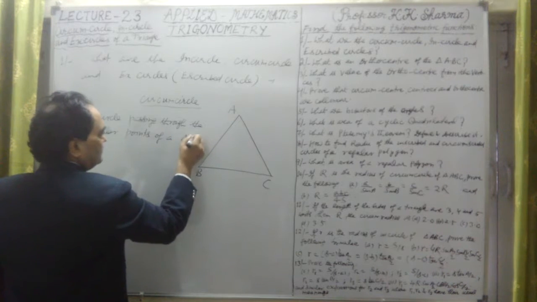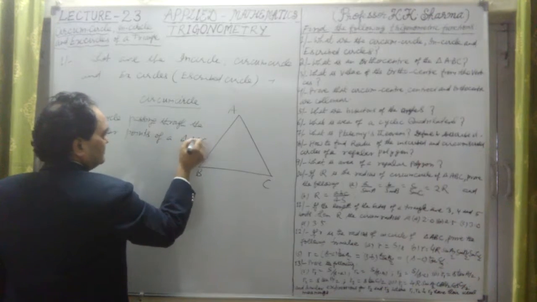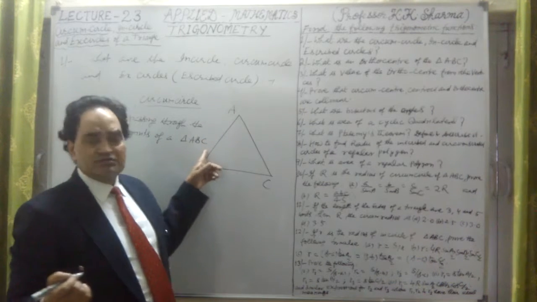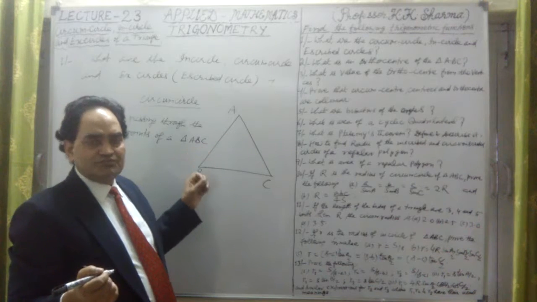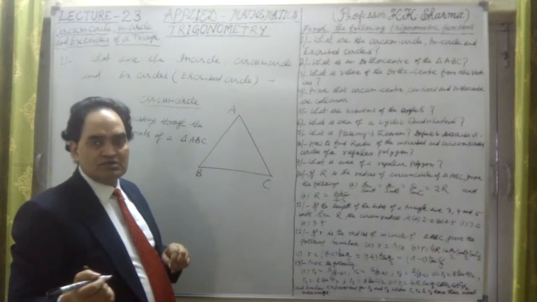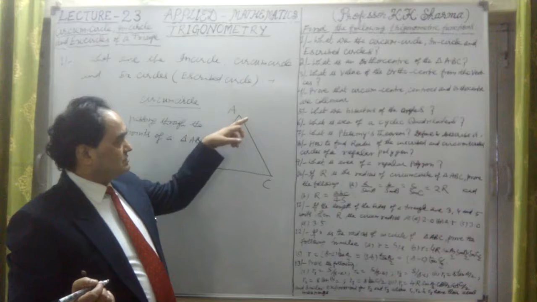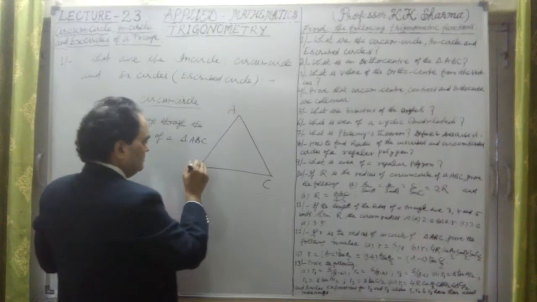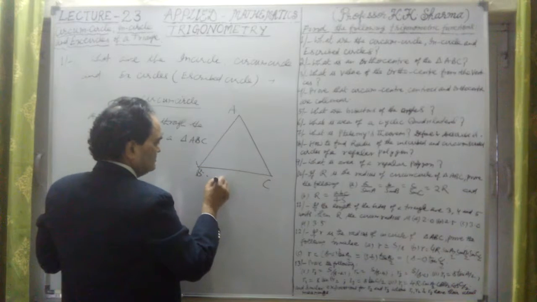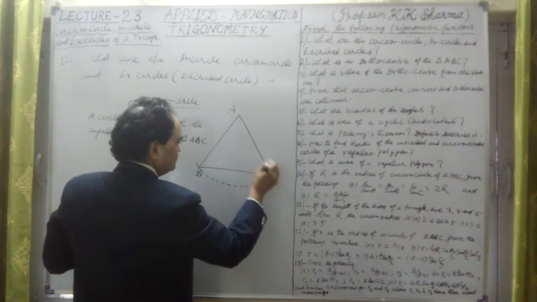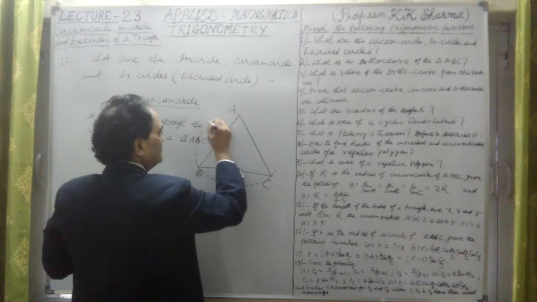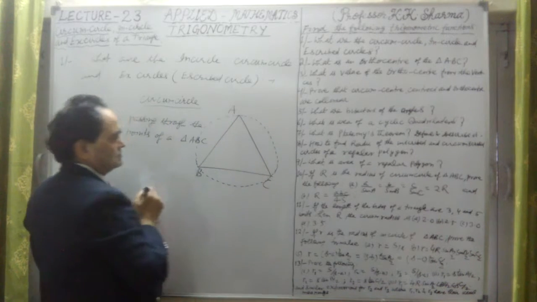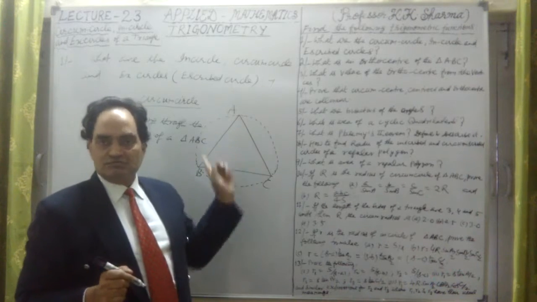Let me write triangle ABC here; the triangle can be any PQR or ABC, I've just taken the denomination as ABC. This is the triangle here, then a circle passing through this. This is the circle here. Let me describe that circle. This is the circle which is passing through the angular points or the vertices of a triangle. This is the circumcircle.